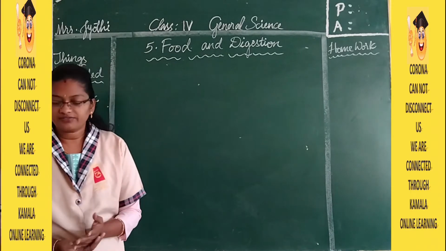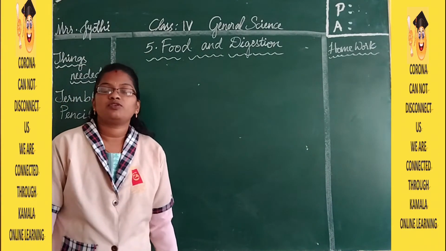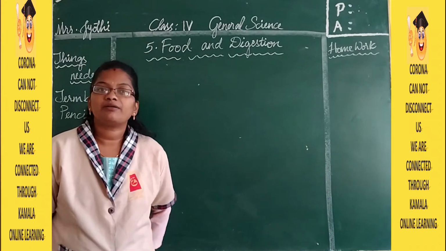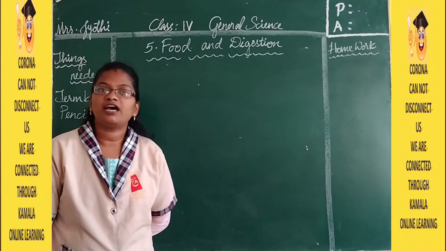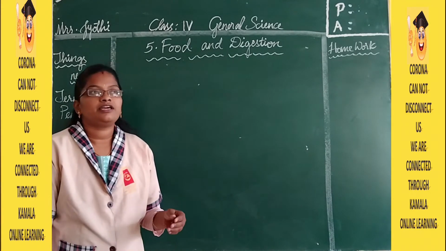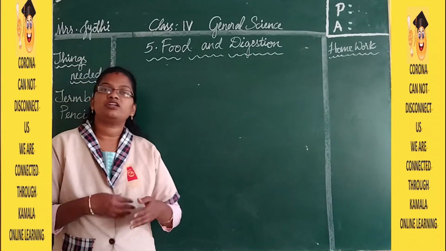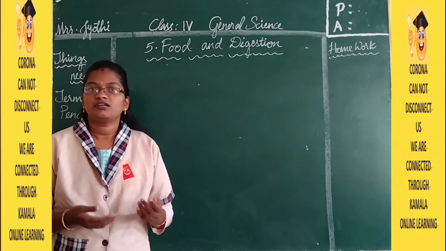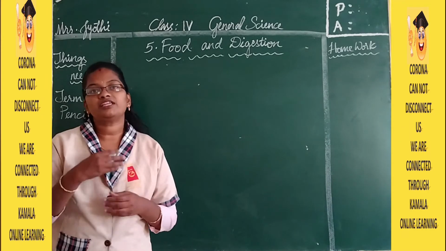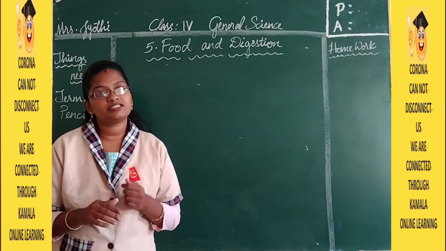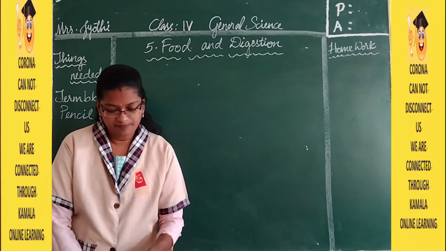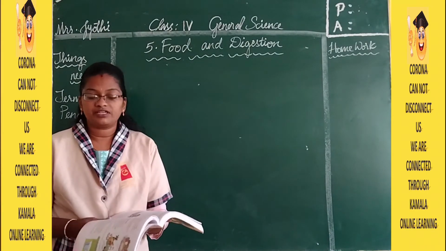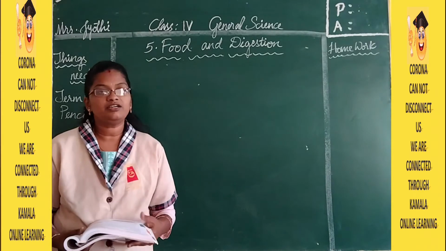In the previous year we did the science fair, and in that science fair you also came across the balanced diet, different types of food, and what nutrients are present in them. You will come across everything in this lesson. Today we will learn about the nutrients in the food.